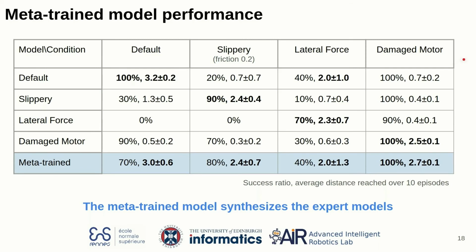In this table, we show the success ratio and the average distance reached of the successful episodes over 10 episodes.